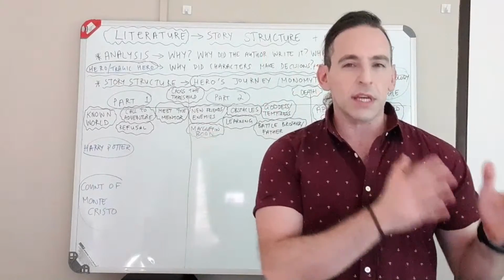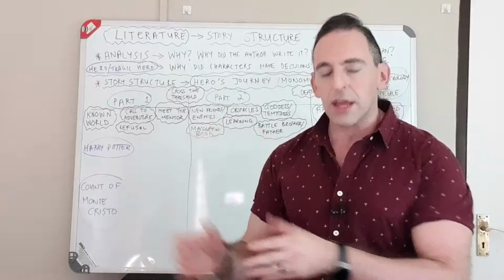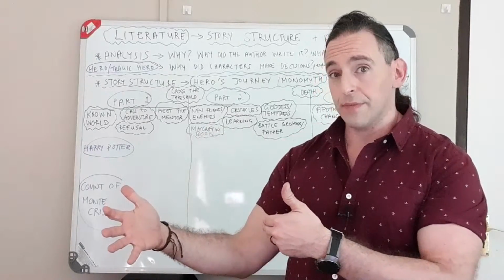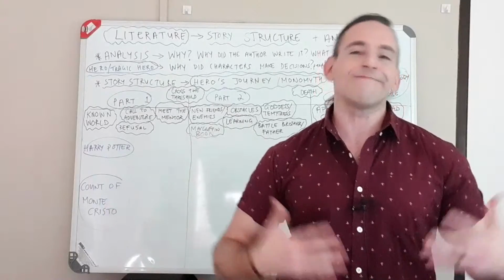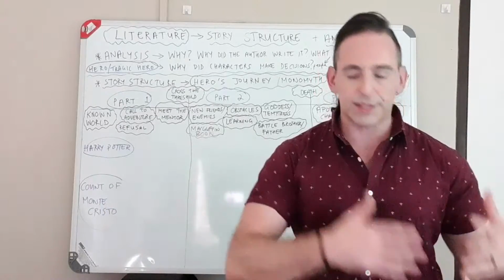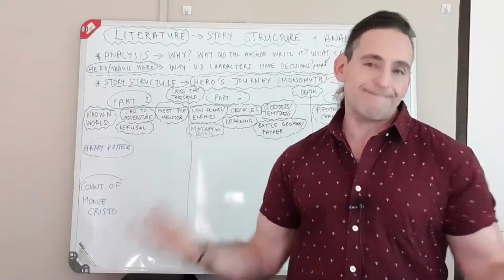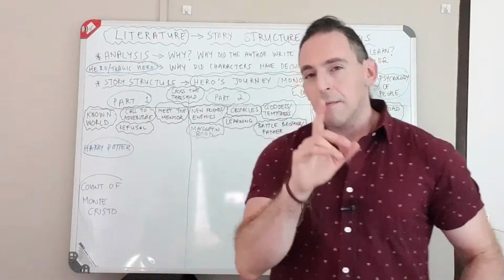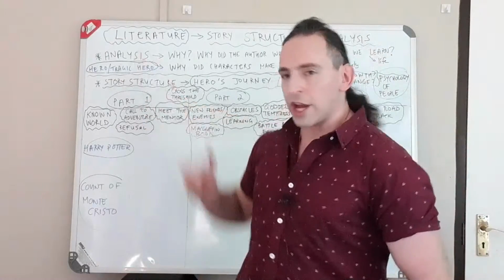It just means it's the guy that usually does the right thing, and it's the guy that we are following through the story. And a traditional hero, from what we see a lot in books and stories and movies, is usually the good guy versus the bad guy. But we also get a tragic hero.